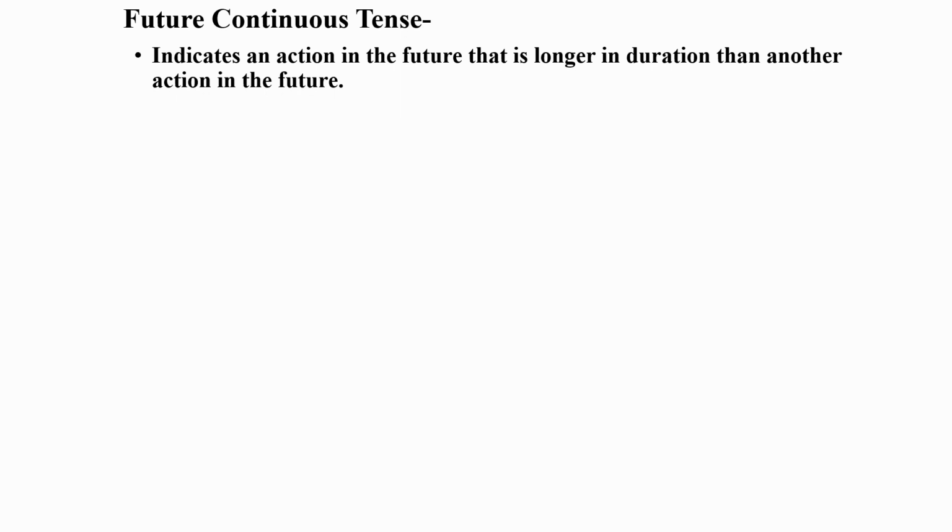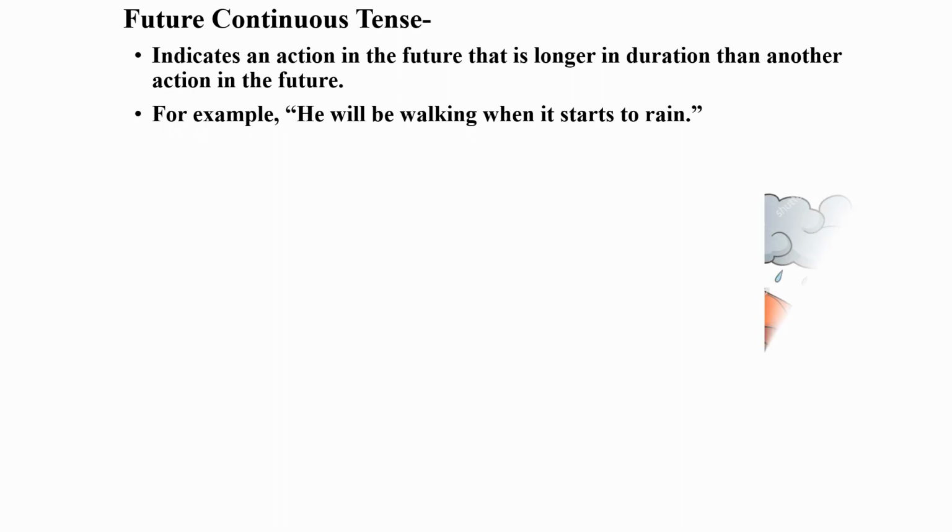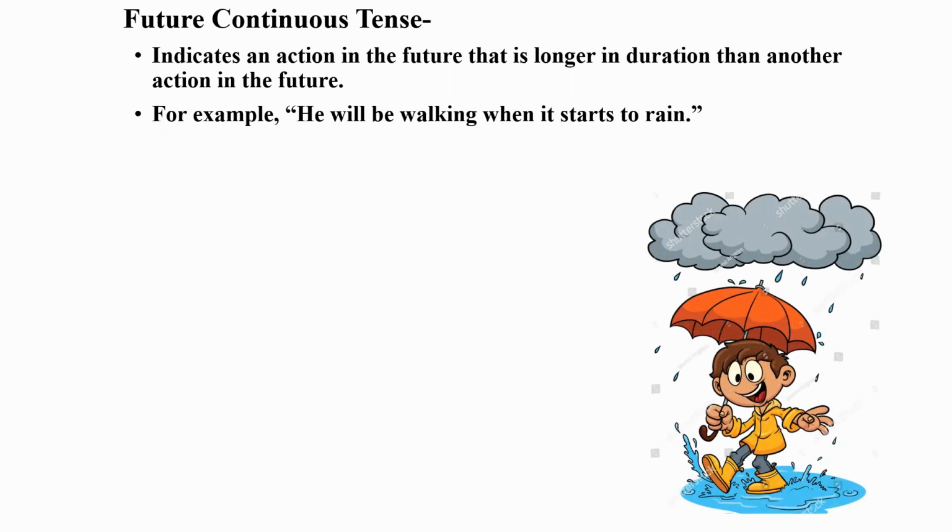So now let us learn about future continuous tense. The future continuous tense is used for an action that will go on for some time in the future. It indicates an action in the future that is longer in duration than another action in the future. For example, he will be walking when it starts to rain. This action will take place in the future.